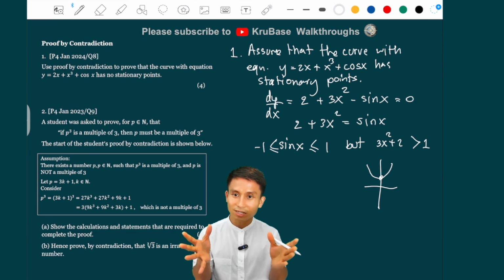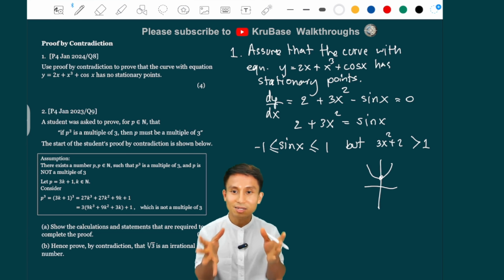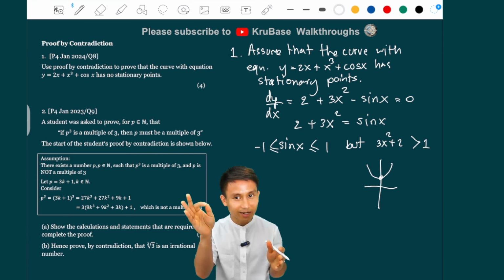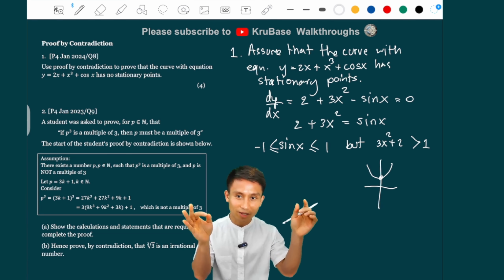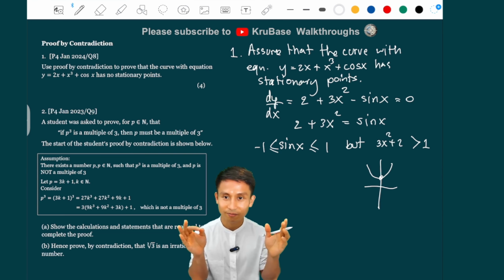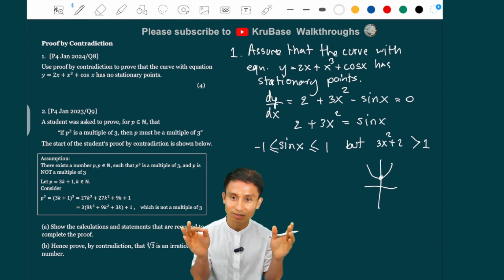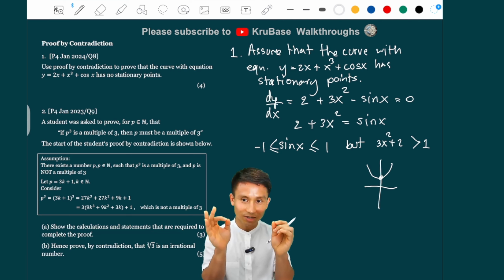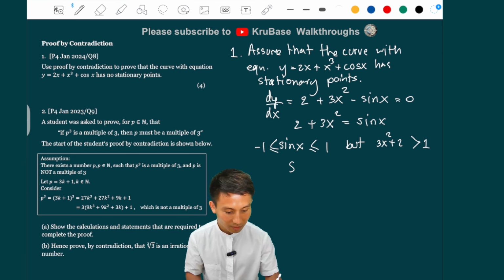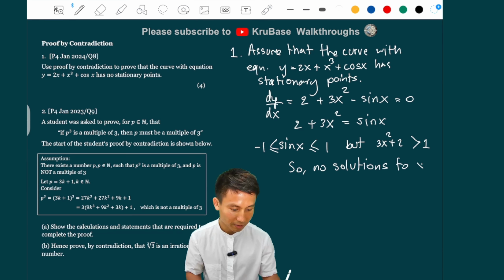Now, do you see that this already indicates that there will be no solution to x to fit the one that has to be greater than 1 and the other one that has to be in between minus 1 and 1. There is no solution to x there to satisfy both conditions. You know what I mean? Try to understand this bit, right? So it is impossible. So no solution to x in this equation.